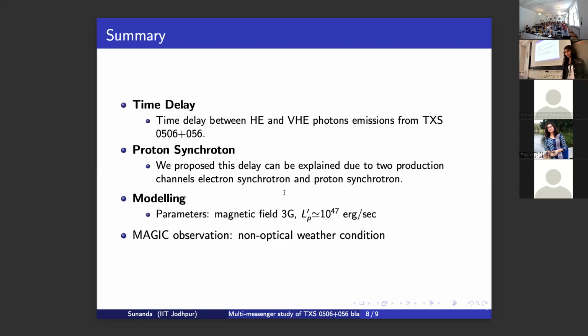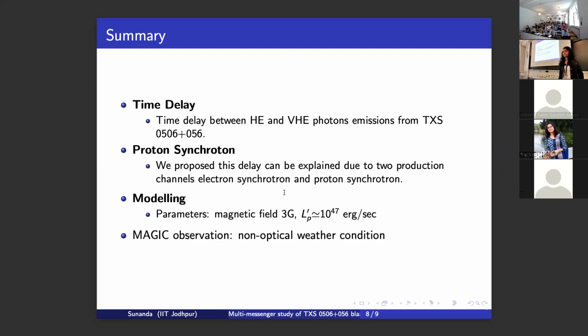So to summarize, this multi-wavelength study of this TXS blazar suggests there is a time difference between the high energy event observed by Fermi and the very high energy event observed by MAGIC.